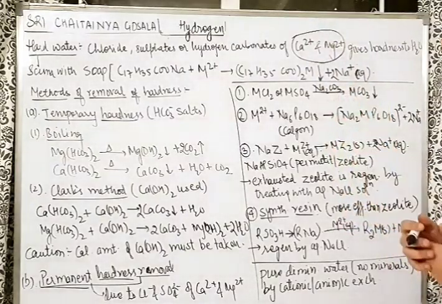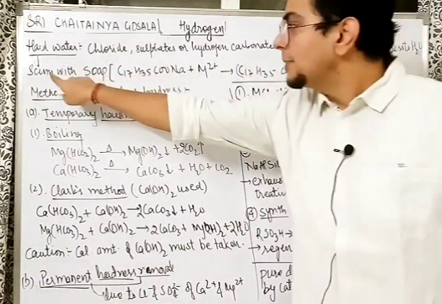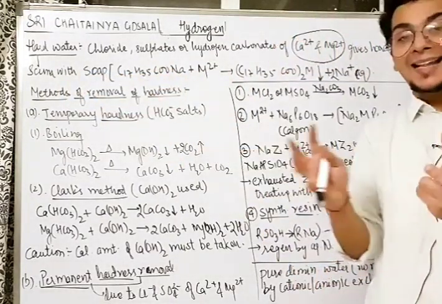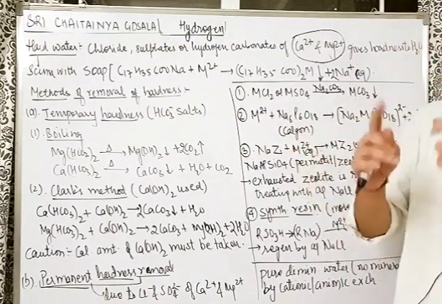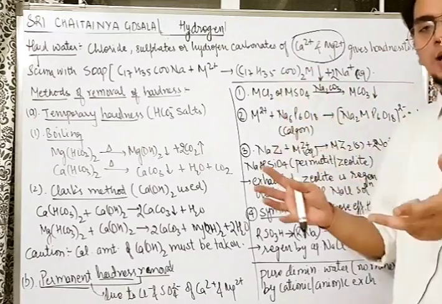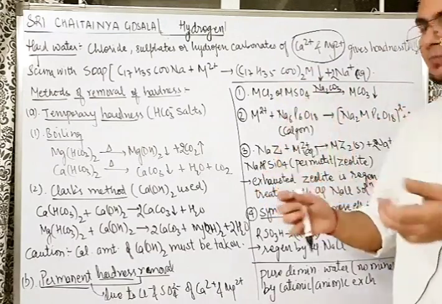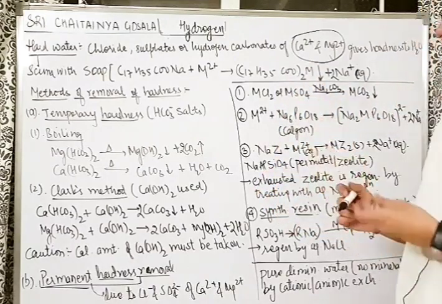Sir, what kind of villain they are? Simple here. They form scum with soap. That means they do not form lather with soap. Understand here? With detergent, it can form lather. So, that's the simplest method of using the hard water without any scum. But with soap, it does not form lather.